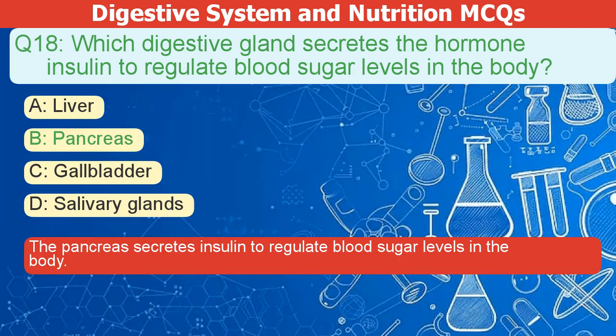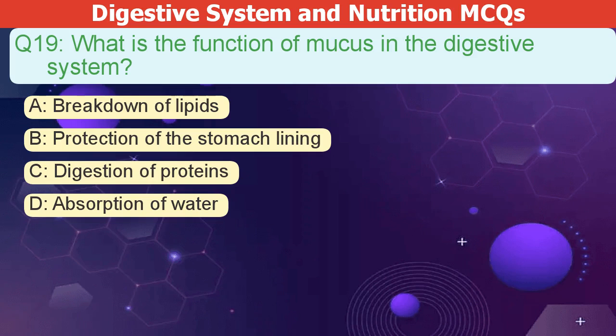The correct answer is B. The pancreas secretes insulin to regulate blood sugar levels in the body. What is the function of mucus in the digestive system? A. Breakdown of lipids. B. Protection of the stomach lining. C. Digestion of proteins. D. Absorption of water.